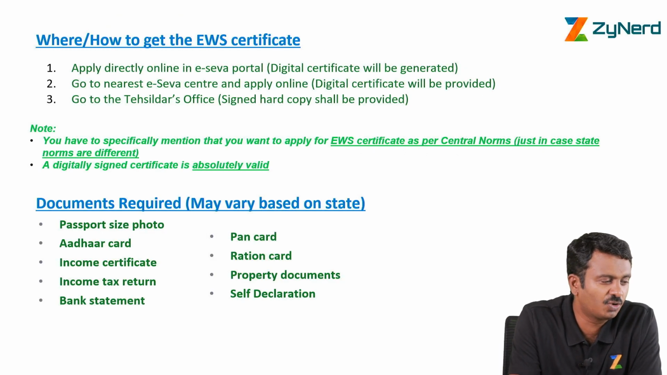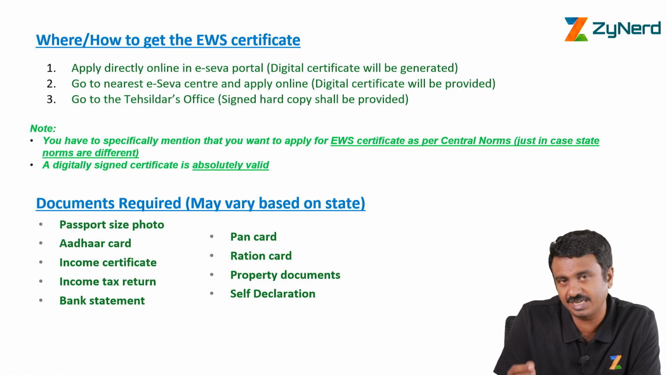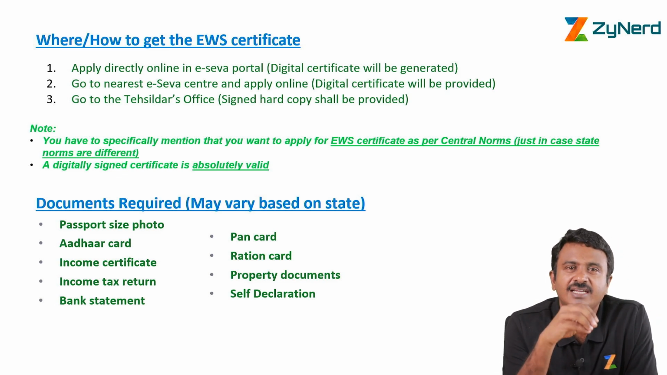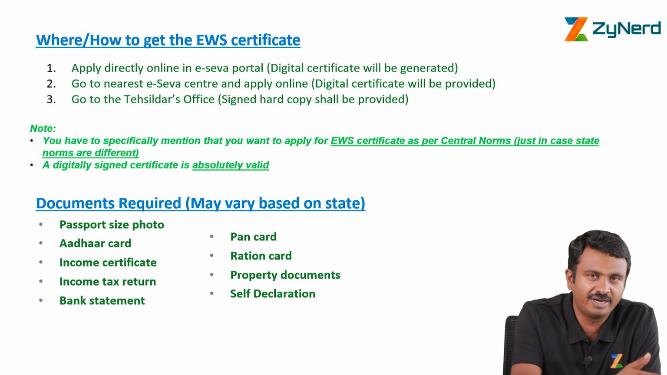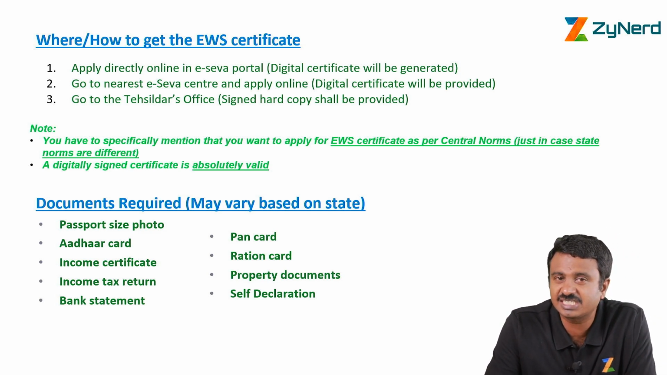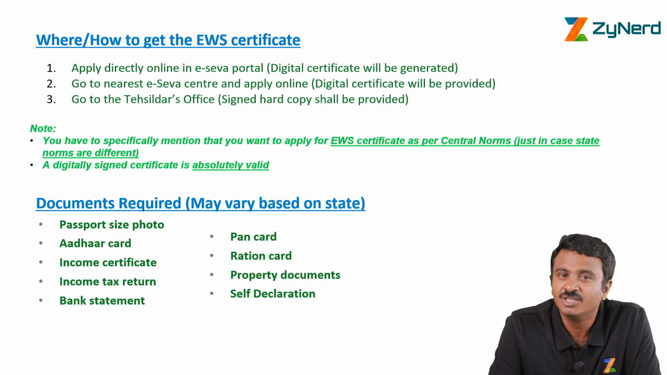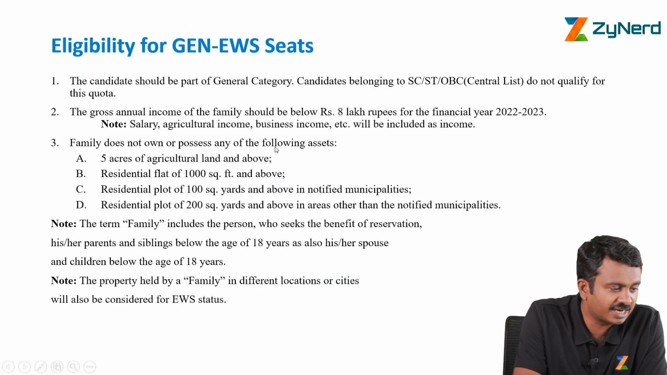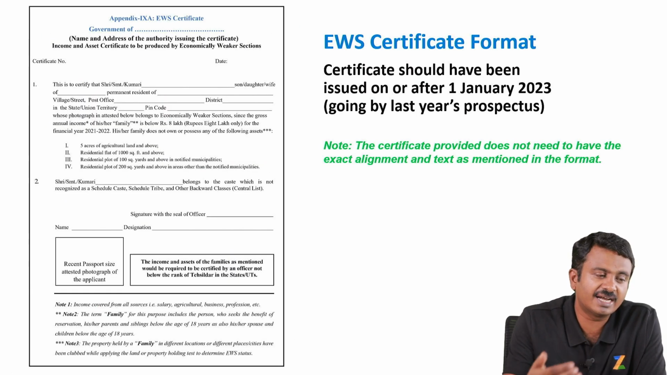But the only thing is, when you go check with them, always check with the eSeva Center or the Tahsildar's office that you need one which is based on central norms. Very few states, like let's say Kerala, have a difference in criteria for central EWS certificate and state EWS certificate. Central certificate is used for all India counseling. State certificate has a different, stricter norm for state level appointments and education related reservation. So you go there and check with them that I need a certificate as per the central criteria for EWS when you are applying, and then ask for it in this format.